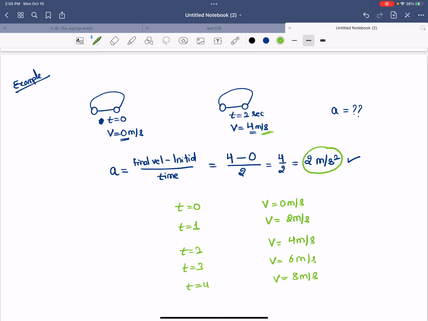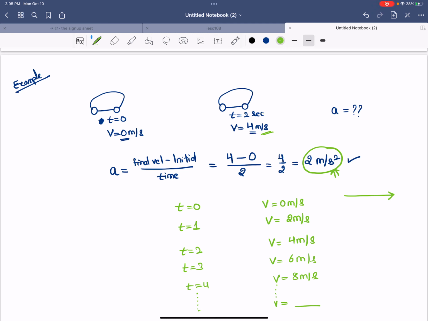That's the power of physics. So once you know the acceleration, now you can predict the future. And if the car goes with the same acceleration, you can give me any time in the world, and I can tell you what the speed will be at that time, or what the velocity would be at that time. And I'm sorry that I use the speed and velocity language interchangeably, but when you're moving in a straight line, speed and velocity is pretty much the same. So that's why I will sometimes say speed, sometimes say velocity, but it means the same thing.